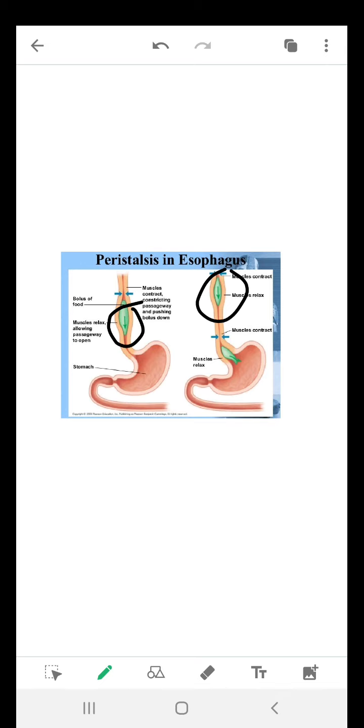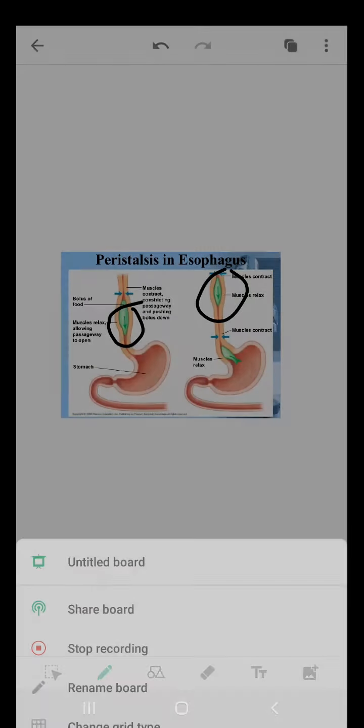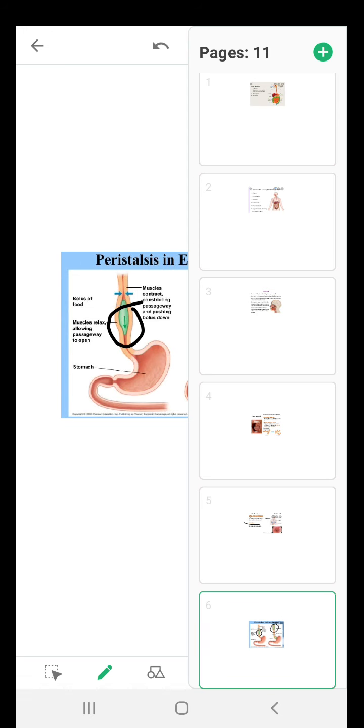But how is it doing it? Automatically, there is a response in our body. That muscular movement is the peristaltic movement. Basically, due to this peristaltic movement, the food moves down into the stomach, and this peristaltic movement is all over your alimentary canal. You will notice this peristaltic movement in the small intestine as well as the large intestine, because without it the food will not move. Okay, ahead.